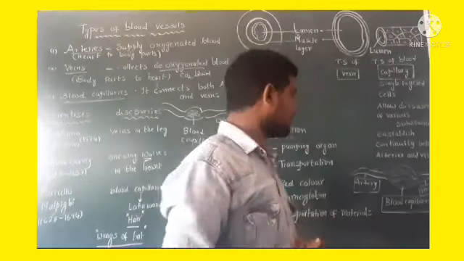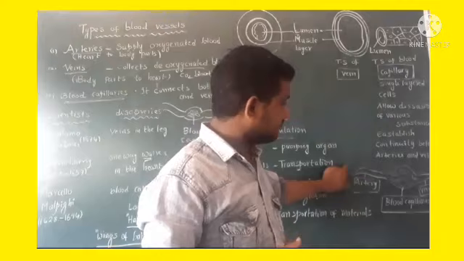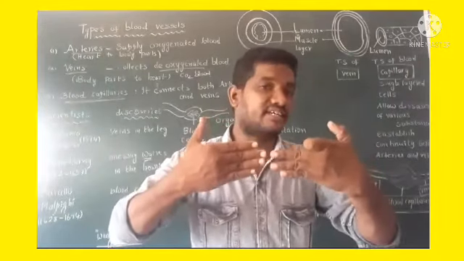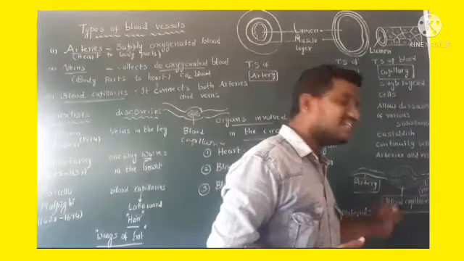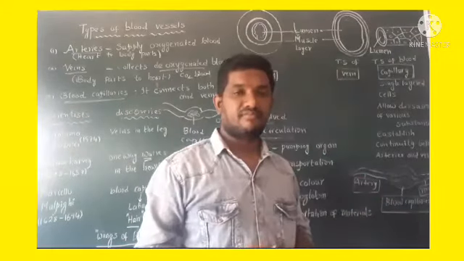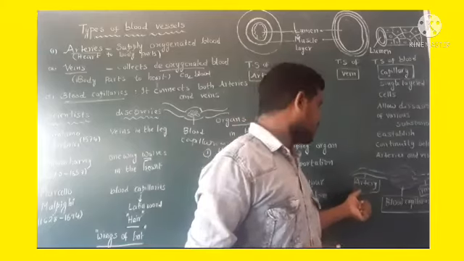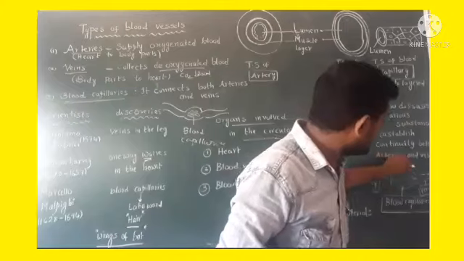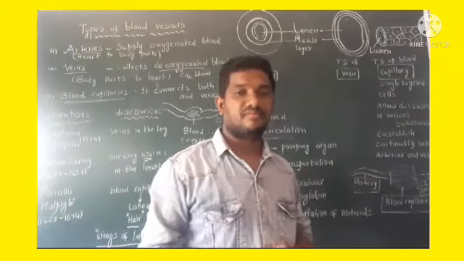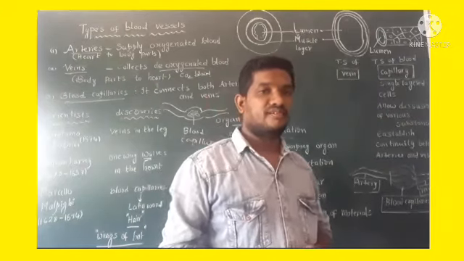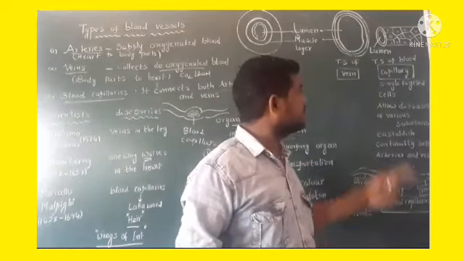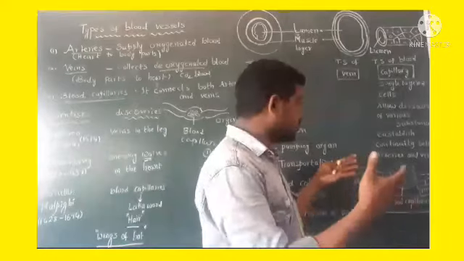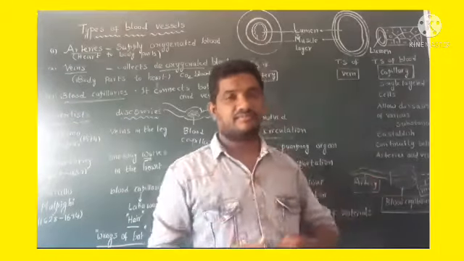See here, once remember, this is the artery, this is the vein. Both blood vessels are connected to each other by blood capillaries. Simply we can remember it: arteries and veins are connected by blood capillaries. This is the blood capillary. Remember, it is made up of a single layer of cells. It allows the diffusion of various substances and establishes continuity between arteries and veins.